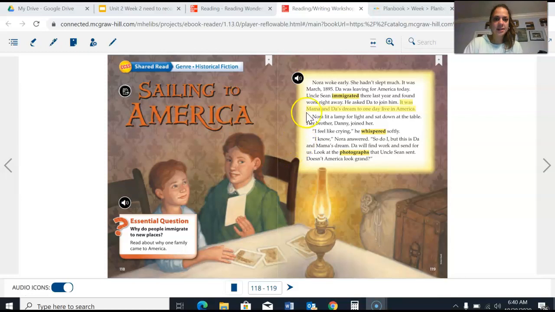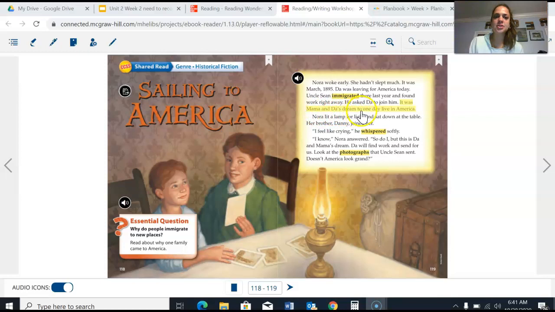So as we read on, we notice that Da ends up going to America first. And we're thinking about that essential question, why do people immigrate to new places? So already I'm thinking that the characters have hope. I'm predicting, and I have not yet reflected on my prediction or confirmed it definitely, but it seems as if the key details are leading to the characters having hope for a better life or dreaming of a new world.